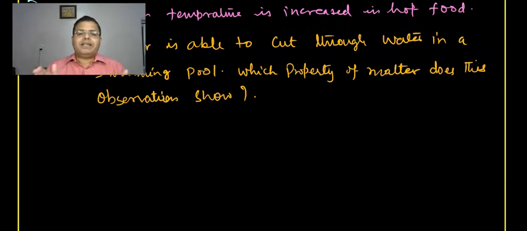But when they are loosely packed, you can easily separate them from one another, like moving your chair from one place to another. Here the particles of water are loosely packed. There is a weak force of attraction between them, and that is why it is easy to separate one particle from another. So particles can be separated because there is intermolecular space between them. This is the property that answers this question.